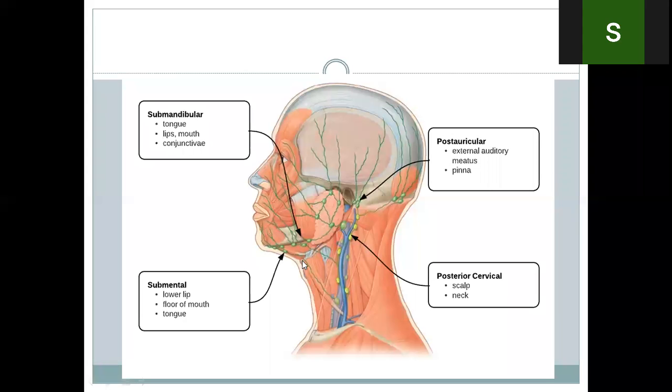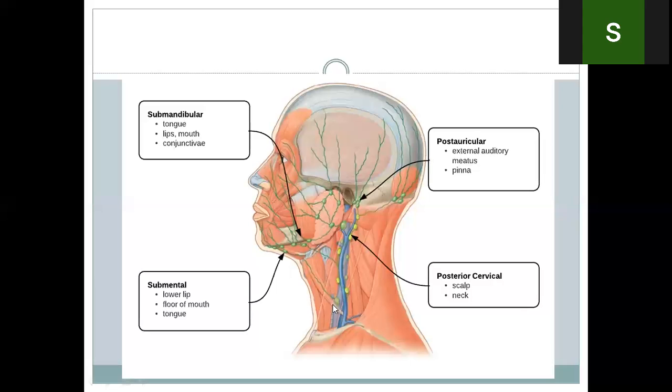So the nodes which are along with the anterior jugular veins are called anterior cervical nodes. They are superficial nodes of the neck. And what are superficial nodes? The superficial nodes are those which drain the skin and superficial fascia. So the anterior cervical nodes, which are along with the anterior jugular veins, drain the skin and superficial fascia of the front of the neck.